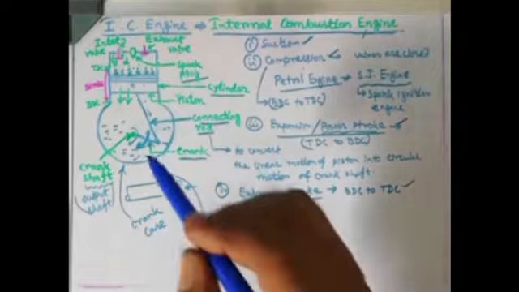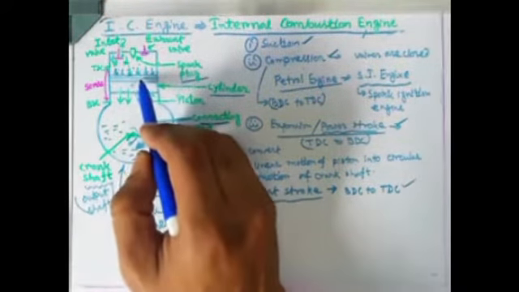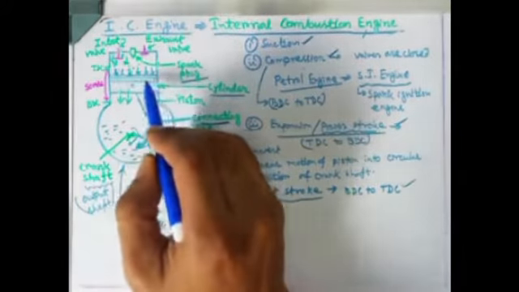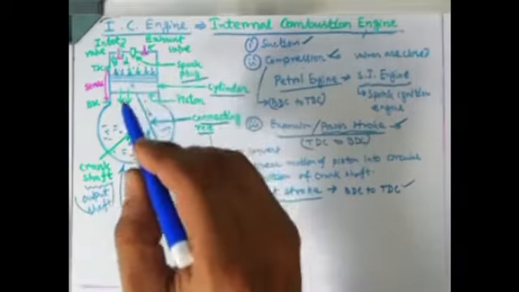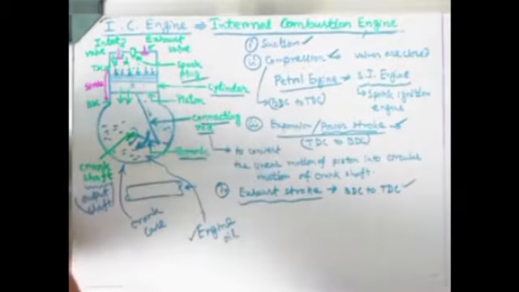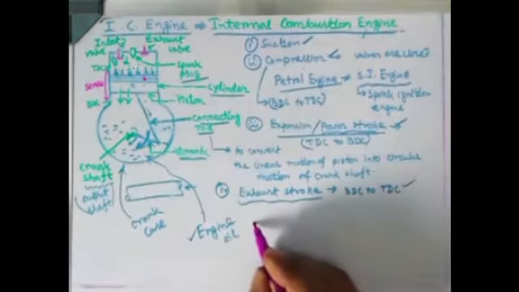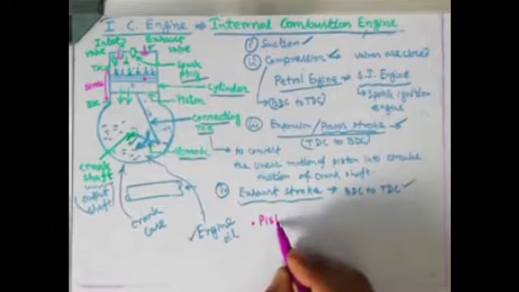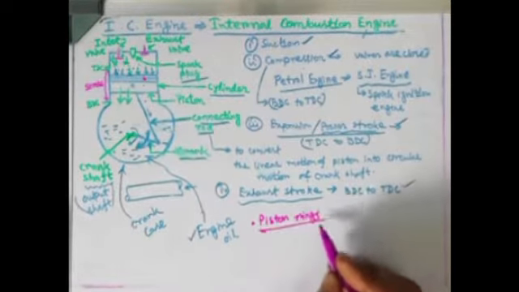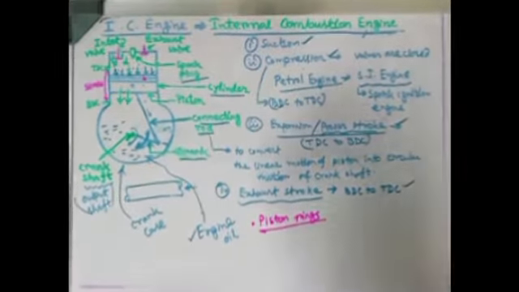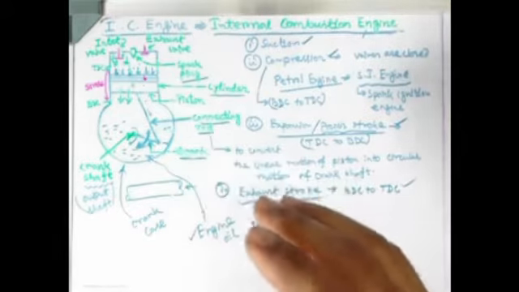Okay, and you can see one very important thing on this piston, this part and that part. I have drawn two lines on the piston head, and what are they? They are known as piston rings. They are very, very important. Why? Because piston rings are there to prevent leakage.